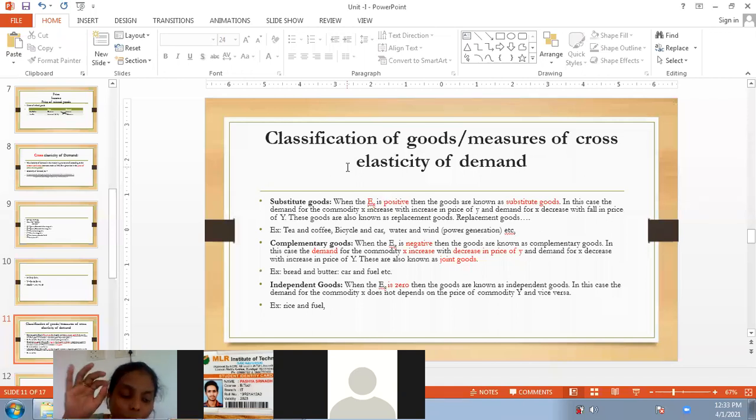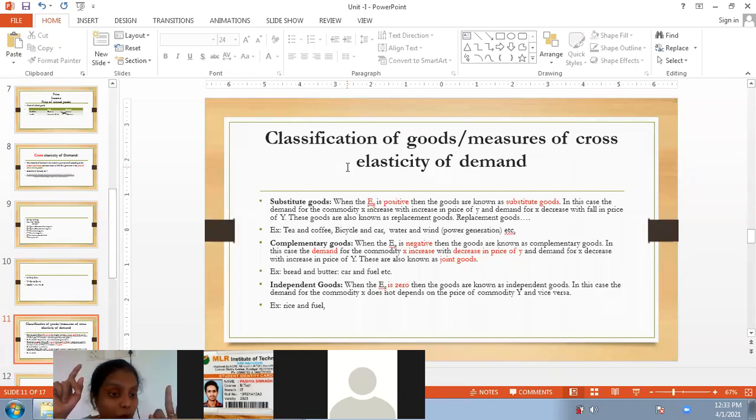Depending upon the value of cross elasticity of demand, the goods have been classified into three different types: substitute goods, complementary goods, independent goods.